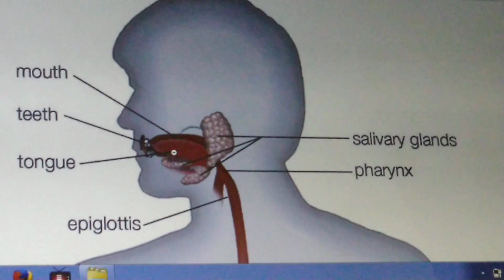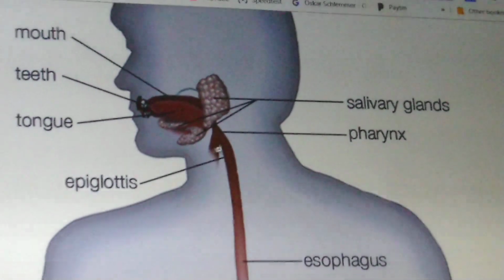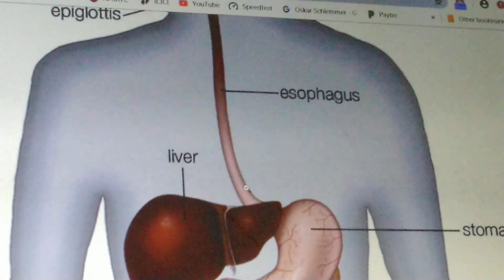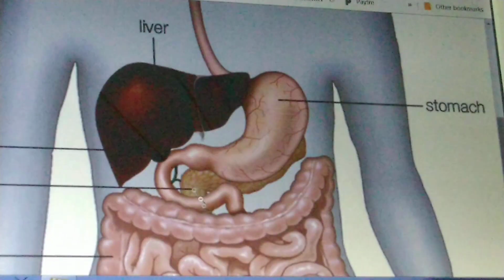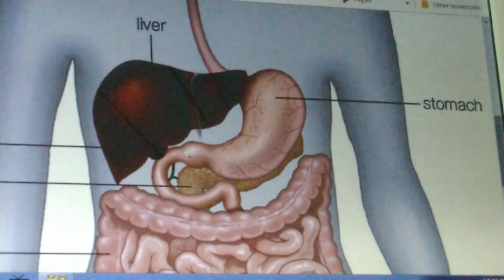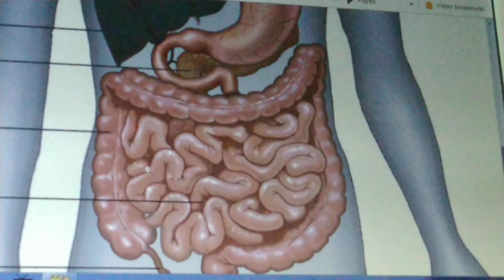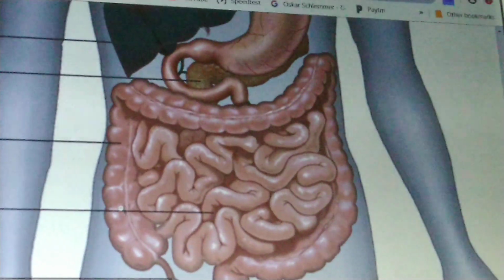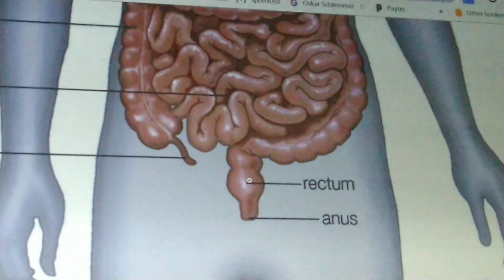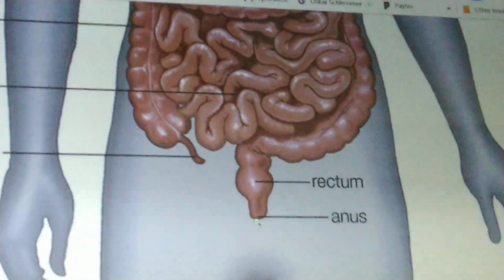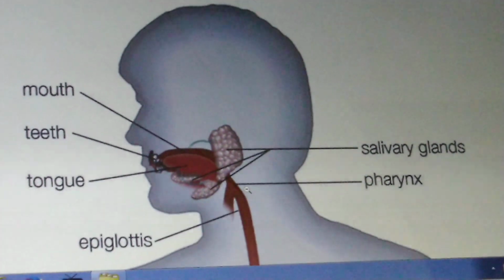This is oral cavity. Next part is a common chamber called as pharynx. This long tube is esophagus. And next, this sac-like structure is stomach. Next, this U-shaped tube is called as duodenum. Next continuation part is this coiled one, which is called as small intestine. Next continuation part is this one, which is large intestine. Then next rectum. Last portion is called as anus. So these are the parts present in case of human digestive tract or alimentary canal.